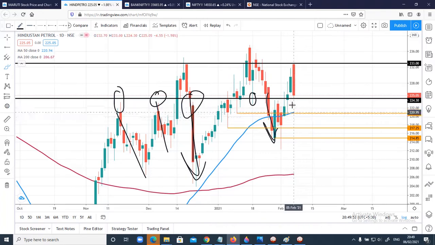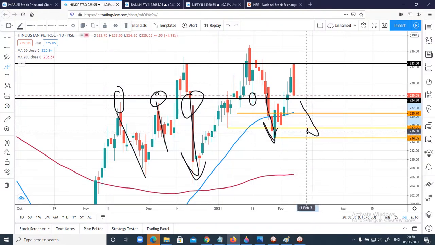In case the stock touches this and reverses, then start trailing your stop loss, or in case you have made a small profit and you see a reversal from the 50 moving average on the daily chart, then make sure you exit. Or else, if it sustains below the 50 moving average, yes, we can expect the stock price to move to 217 and 214 levels. So this is a simple analysis on these stocks.